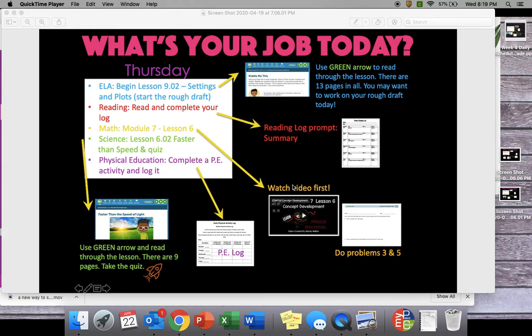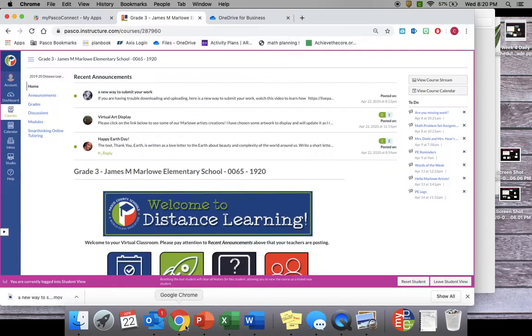that skill. In science, you're going to do lesson 6.02. There are 9 pages within the lesson, and you're going to take the quiz. Make sure you're also completing your PE activity log. All right, let's go ahead and I'm going to show you where to find this information.